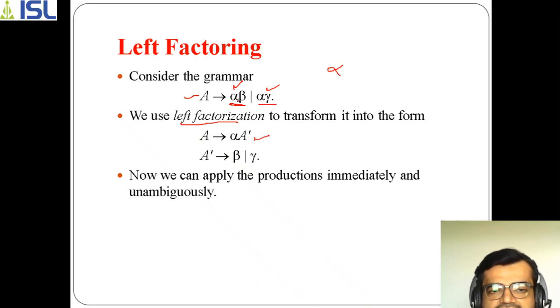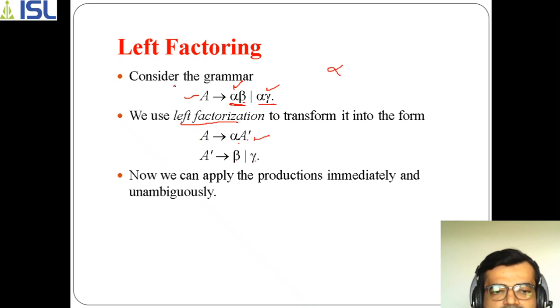How does it convert? You can observe here alpha beta and alpha gamma. Instead of beta and gamma, it introduces another non-terminal, A dash. The production simply becomes alpha A dash, and in A dash again there are two values, beta and gamma.